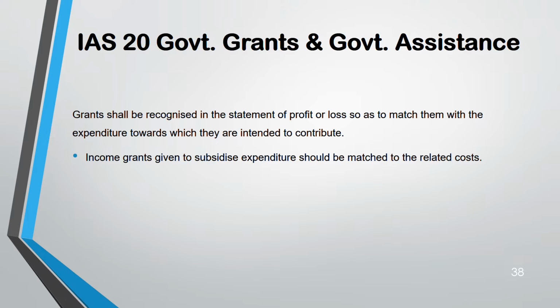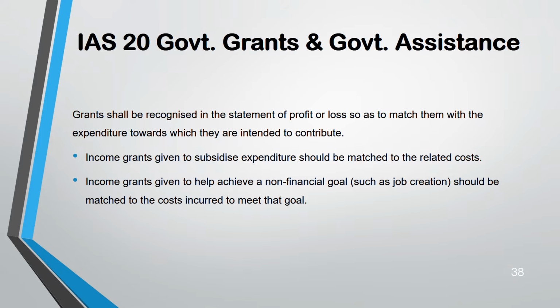There are two types of grant, by the way: one is an income grant, one is a capital grant. An income grant is given to subsidize expenditure, so you have to match the cost with the grant income in the same period. Next, say a grant is given to achieve some non-financial goal, say to create jobs. Whatever cost you have incurred to create those jobs will be covered by that grant.